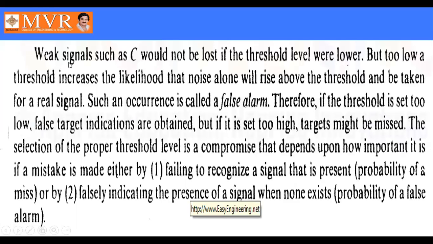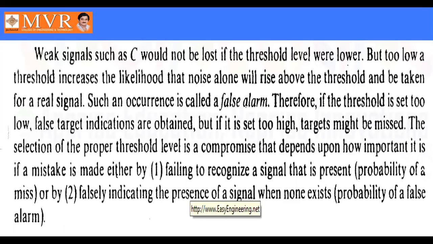Now the weak signal such as C would not be lost if the threshold level were lowered. But too low a threshold increases the likelihood that noise alone will rise above the threshold and be taken as a real signal. Such an occurrence is called a false alarm. So false alarm is nothing but detecting noise as a target. Therefore, if the threshold is set too low, false alarms will be indicated, and if it is set too high, the targets may be missed.